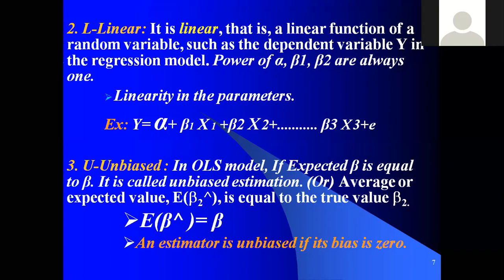If I expect the rain to fall at 5 p.m. and it exactly falls at 5 o'clock, that matches. This is the expected beta is equal to beta.